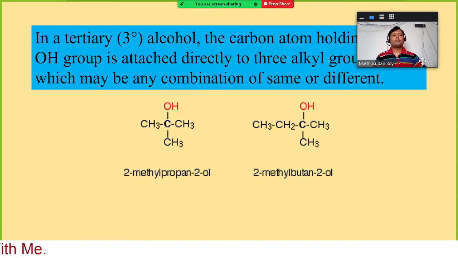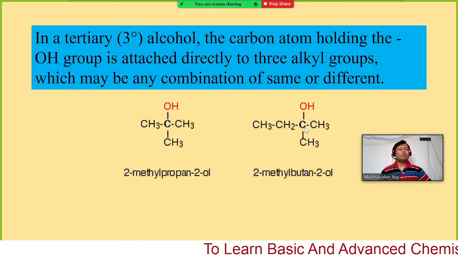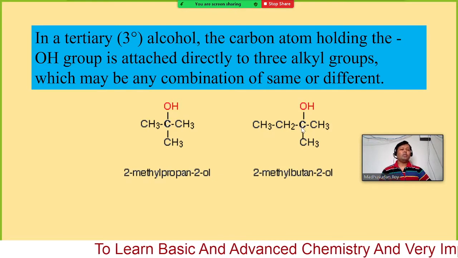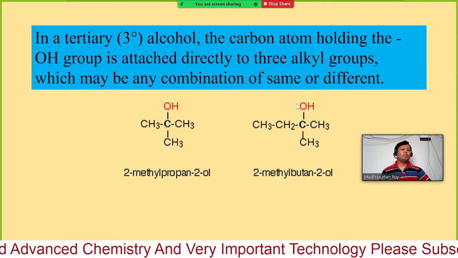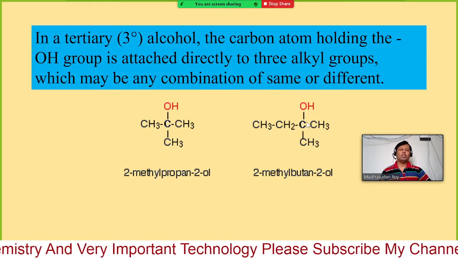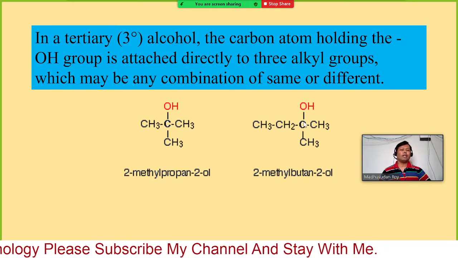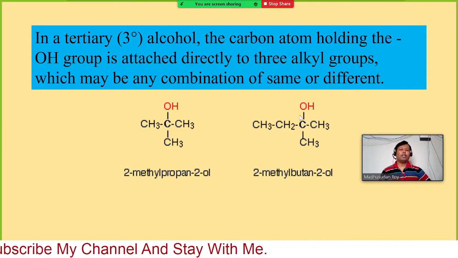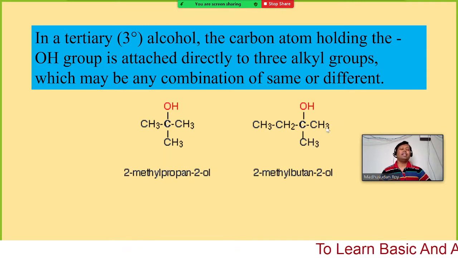For tertiary, you will have no hydrogen on the carbon containing the OH group, because one carbon has a maximum valency of 4. You cannot have any hydrogen attached to this carbon, only the OH group, which already occupies one valency. So you can have a maximum of 3 alkyl or aryl groups attached to the carbon. If the carbon containing the OH group has 3 alkyl or aryl groups, attached to 3 carbon atoms, then we consider that compound as a 3 degree alcohol.